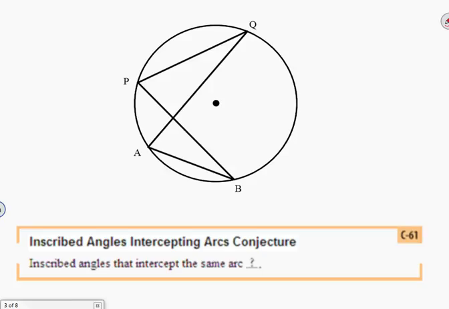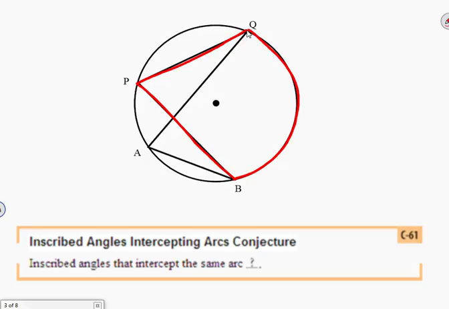Now, we can complete this conjecture just by looking at our diagram. We have a circle, and we have two inscribed angles. The first inscribed angle is angle QPB, and it has an intercepted arc of QB. There it is.